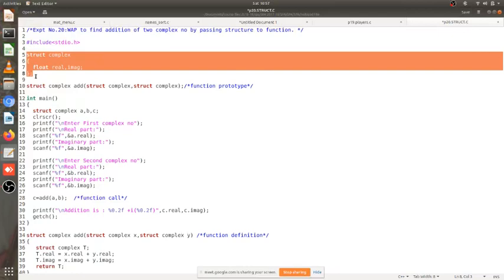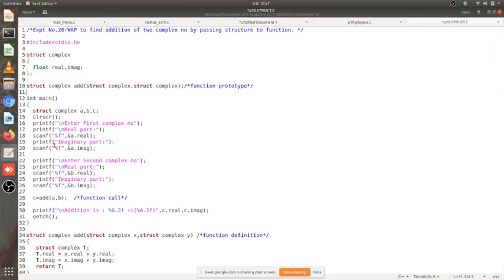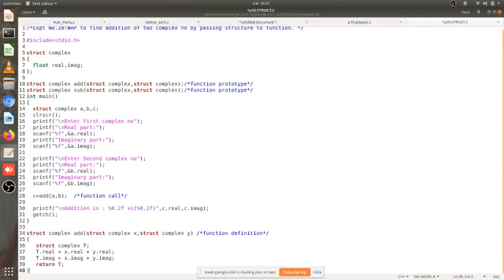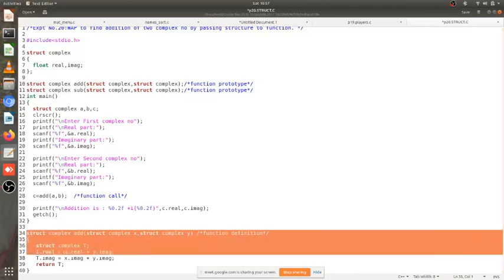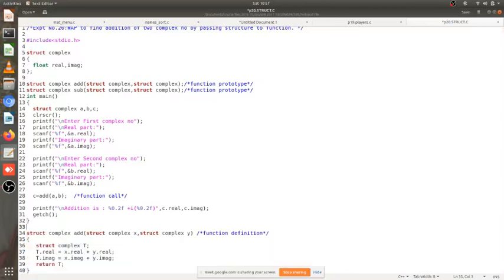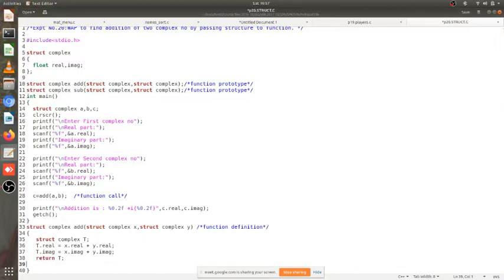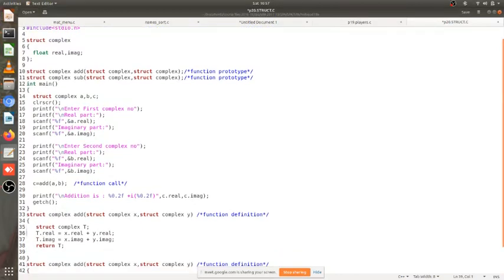Now coming back to the definition of structure, this is just an addition program. If I ask you to do subtraction, what would be the change in the program? Maybe this function name would change to subtract, or rather we'll add a function that does the subtraction. So we will require a function which will be called subtraction, which will be prototyped as the addition function is prototyped. Similarly, it has to be defined like the add function was defined. So I'll call it again sub.